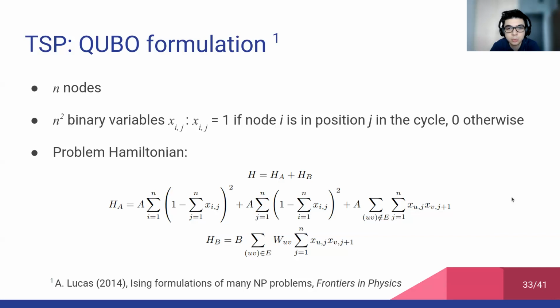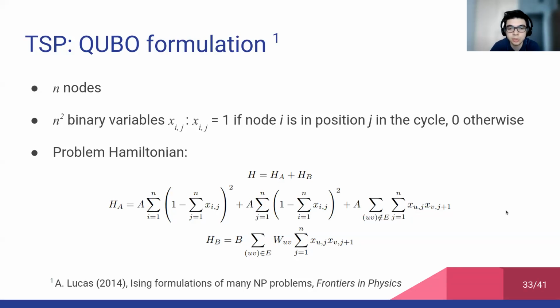And as opposed to MPP, which has a natural representation as QUBO, here we also have to embed some constraints. Indeed, TSP is a constrained problem. And the Hamiltonian H_A is the one encoding such constraints. So the first term represents the constraint according to which a node must appear exactly once in the cycle.